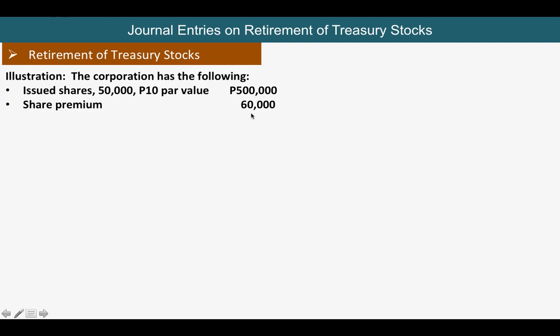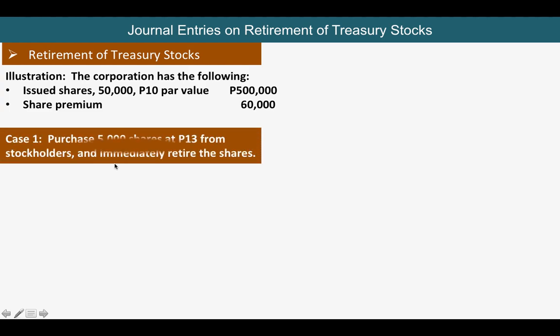Share premium 60,000. Of course, this 60,000 is for these 50,000 issued shares. Case 1: the company purchased 5,000 shares at 13 from stockholders and immediately retired the shares.